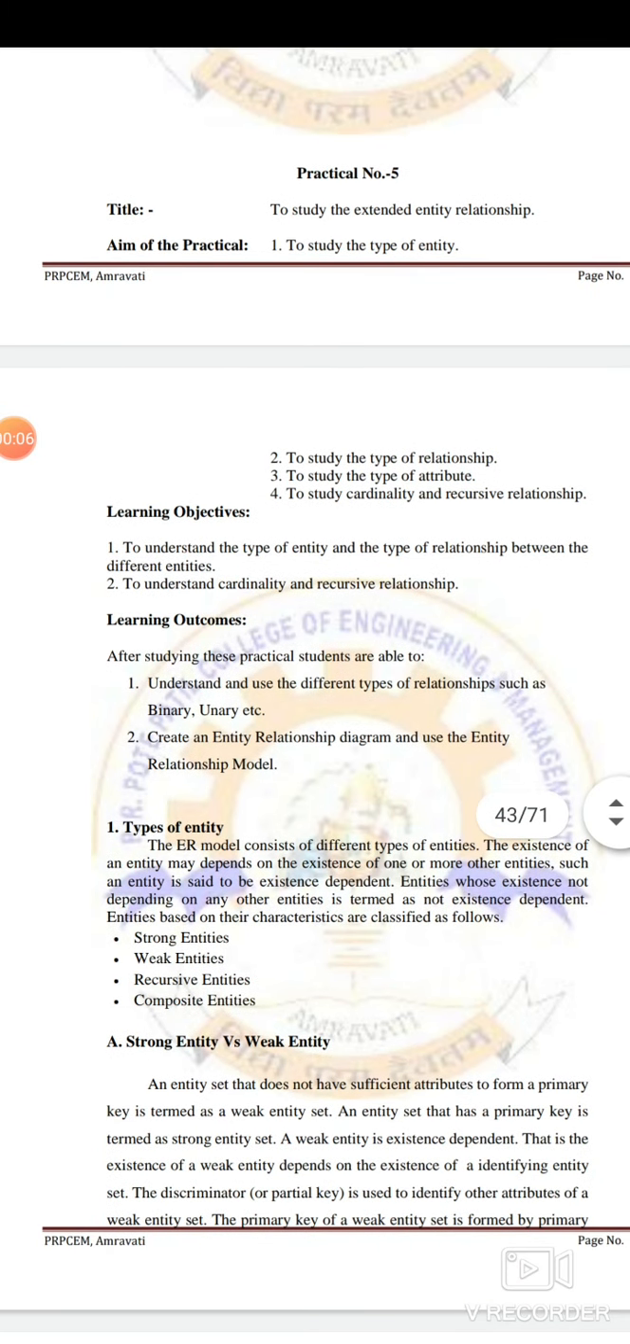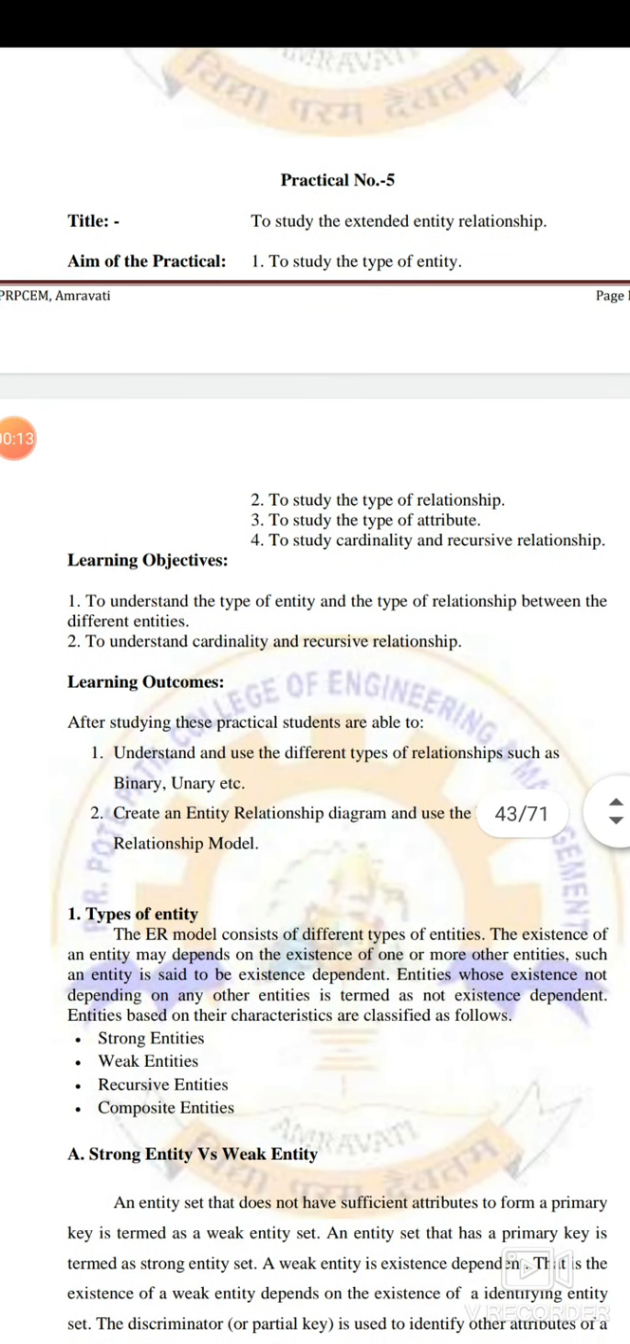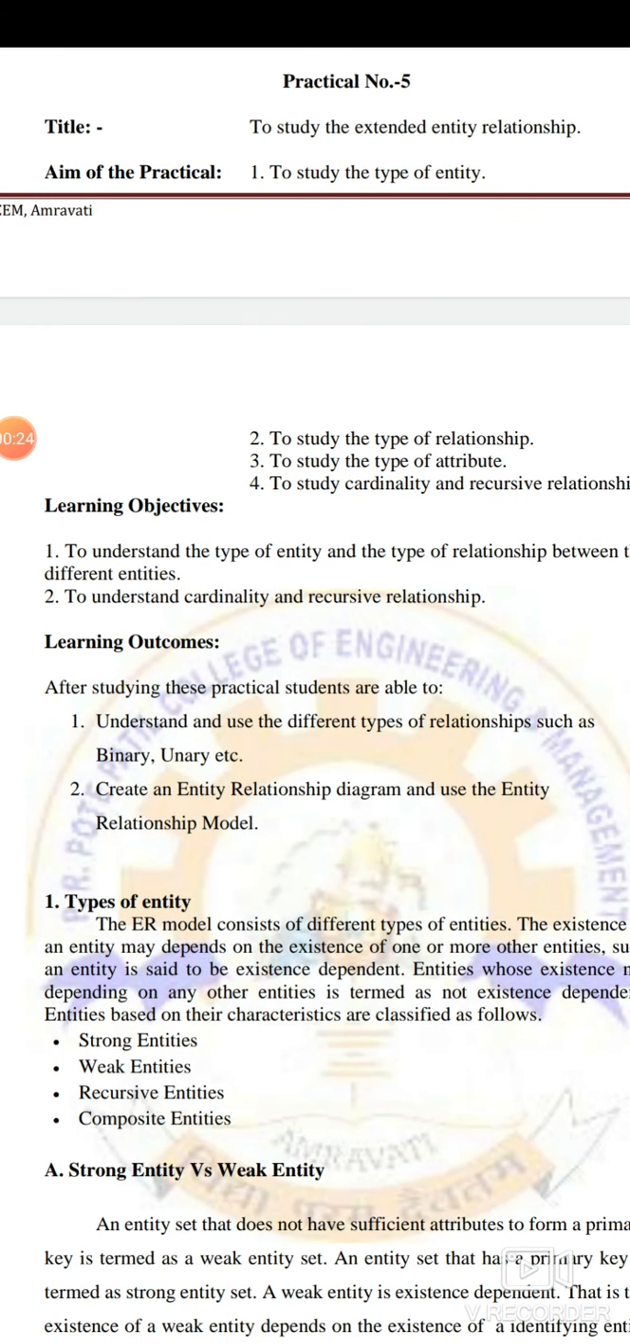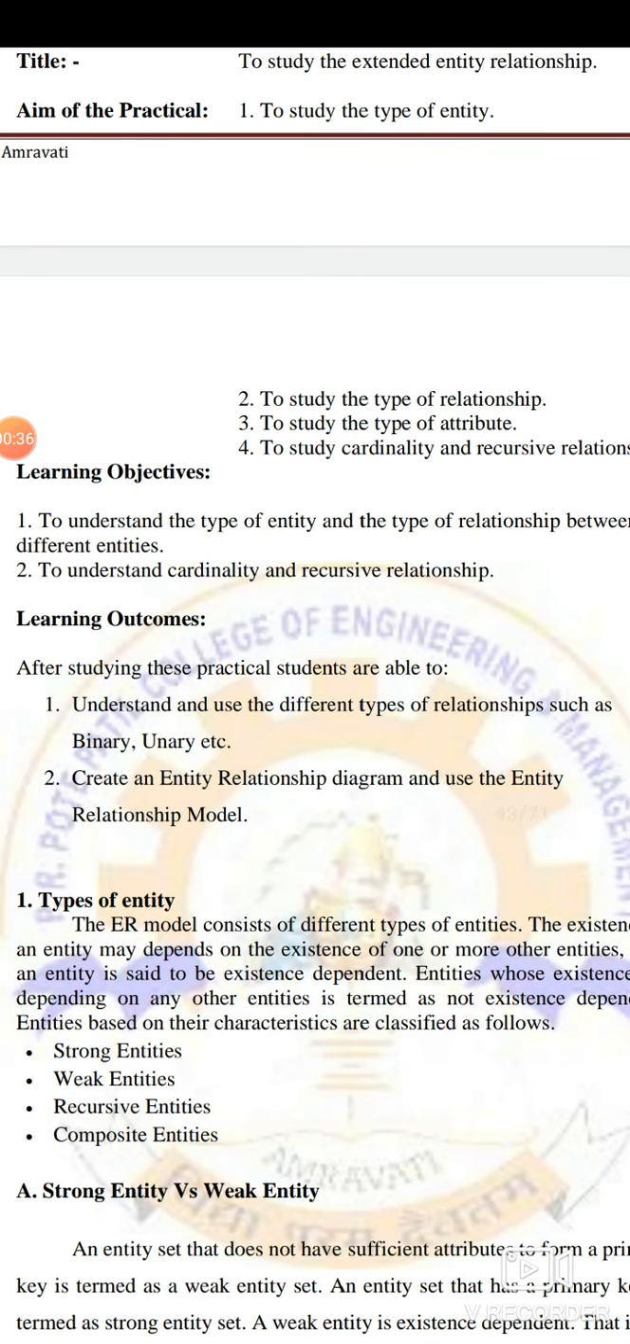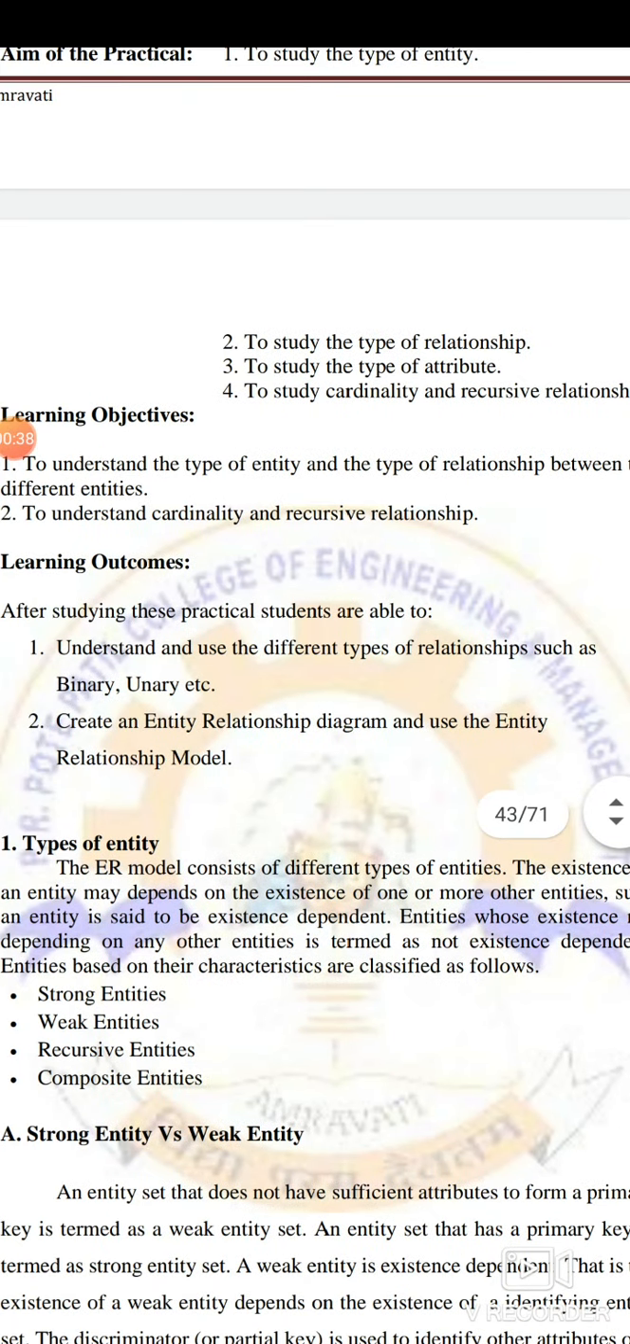So today we are going to study practical number 5. That is, the aim of the practical is to study the extended entity relationship. The title is to study the extended entity relationship. And what is the aim of the practical? To study the type of entity, the type of relationship, and the type of attribute. That means we will be studying the different types of entities, their relationships, the attributes, and what we mean by cardinality and recursive relationship.